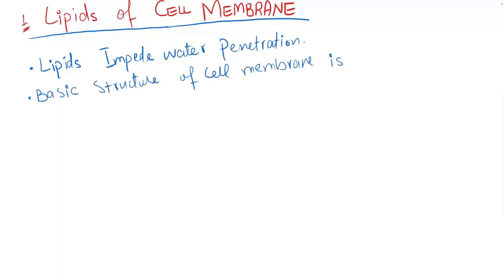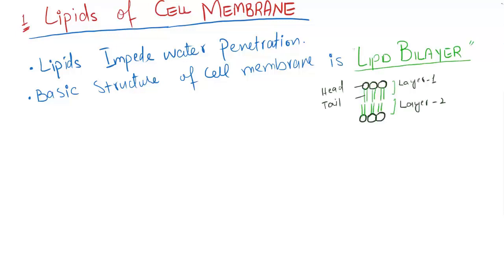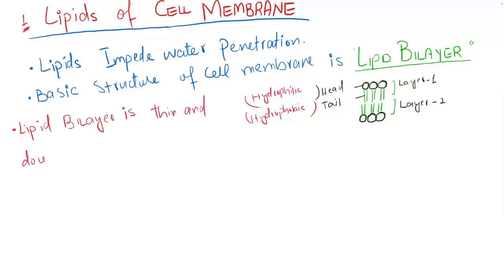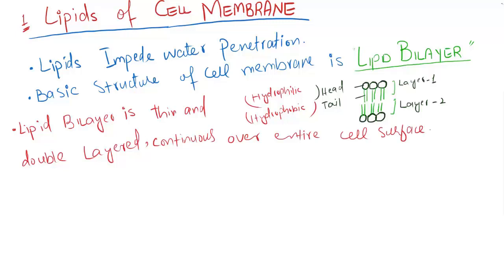The basic structure of the cell membrane is the lipid bilayer, which is a thin, double-layered film of lipids continuous over the entire cell surface. Large globular protein molecules are interspersed in this lipid film.